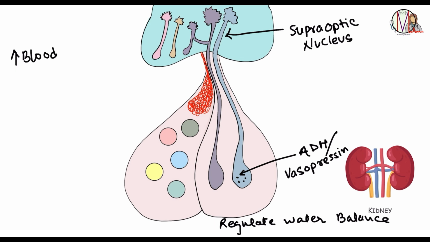The stimuli for its release include increased blood osmolarity,